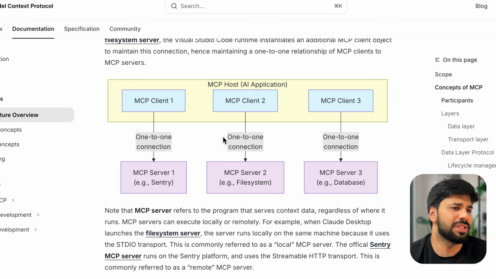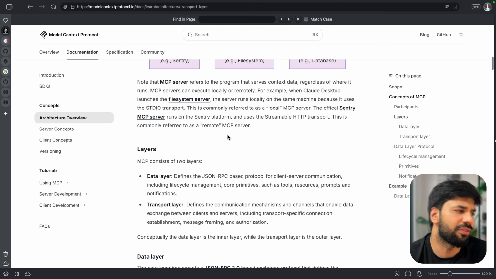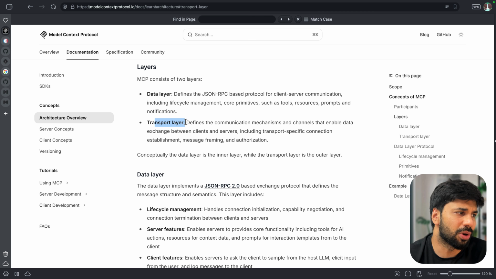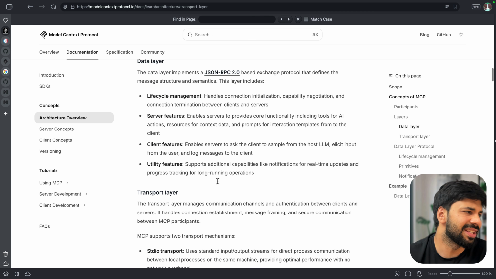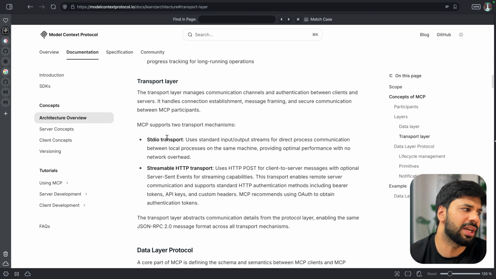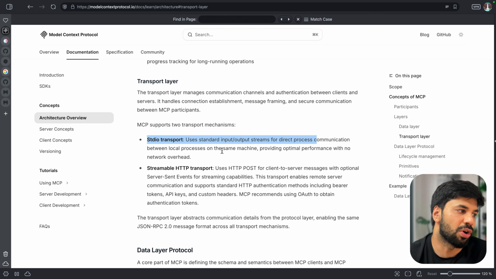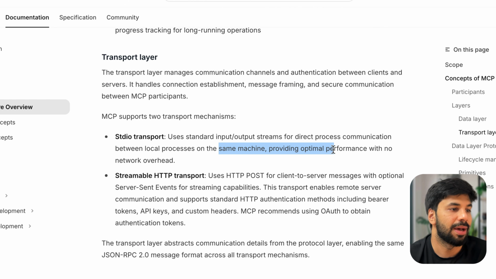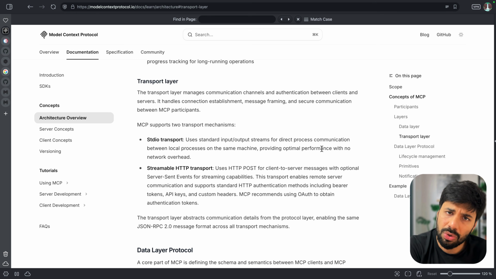And yes, more or less, you will see the same things here if I scroll down, what I have taught you. Data layer and transport layer, right? It defines the communication mechanism. The data layer is again via JSON and everything. Transport layer: STDIO transport and streamable HTTP transport. What I have shown you, standard input stream, is for direct process communication between local processes on the same machine, providing optimal performance with no network overhead. Because again, it is on your local, you are just running the same, right?